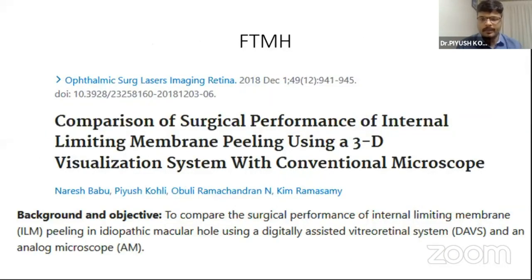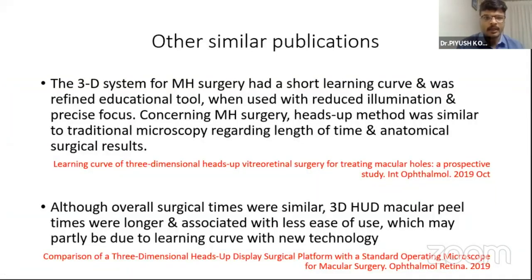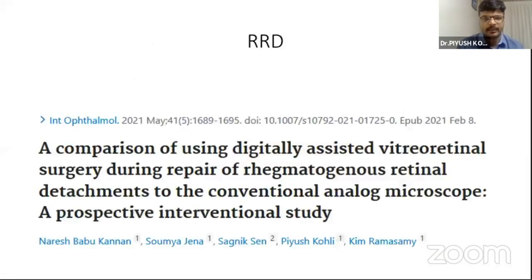So one of the major things people thought was that it cannot be used for ILM peeling. So this was a publication in Ophthalmic Surgery, Lasers and Imaging Retina. We compared the ILM peeling time with the microscope and DAVS, and found that the surgical time was almost equivalent. The number of attempts and number of complications were almost similar with both. Other publications have also proved the same thing.